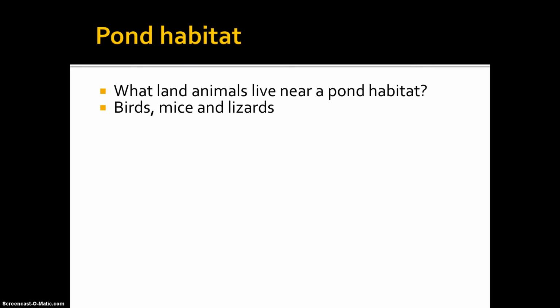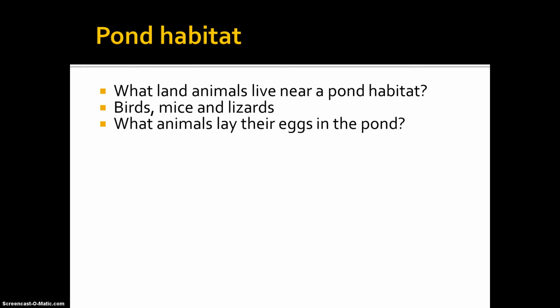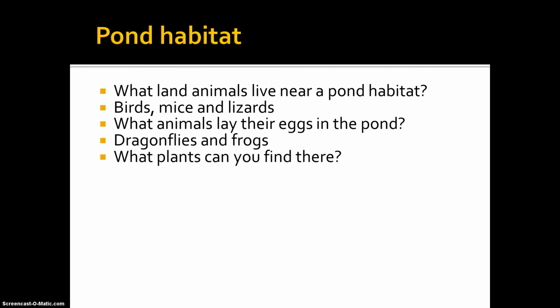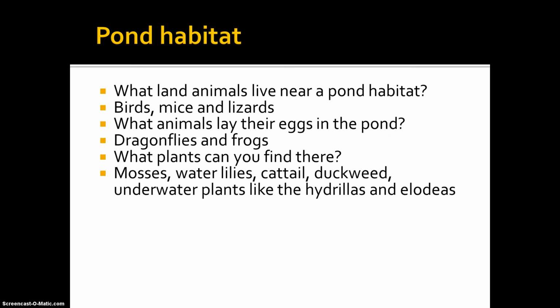Examples include birds, mice, and lizards. What animals lay their eggs in the pond? Dragonflies and frogs. What plants can you find there? Mosses, water lilies, cattail, duckweeds, underwater plants like hydrillas, just to name a few.